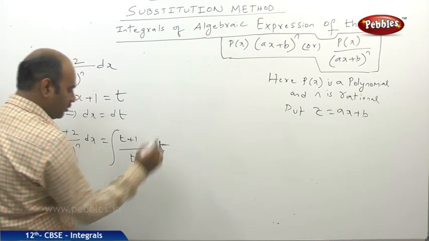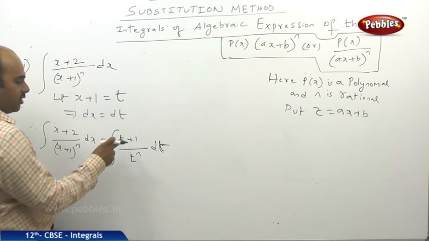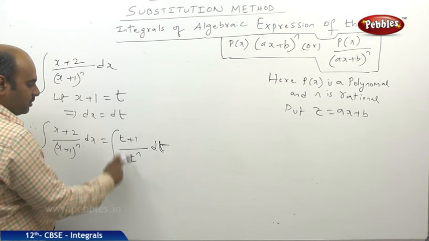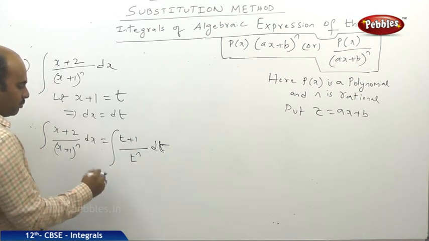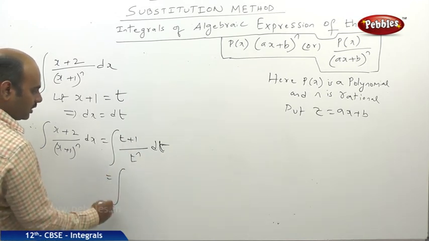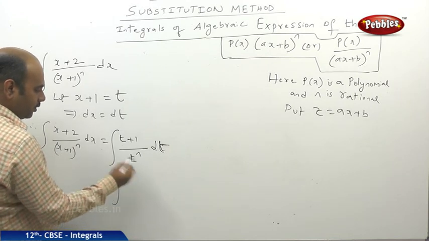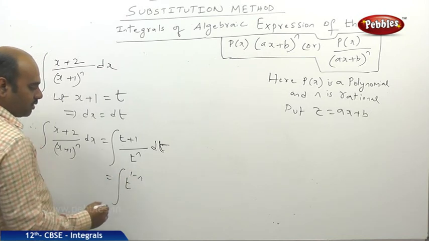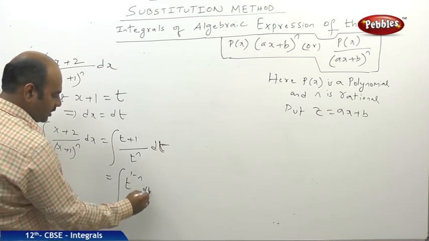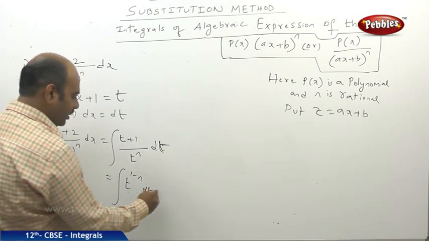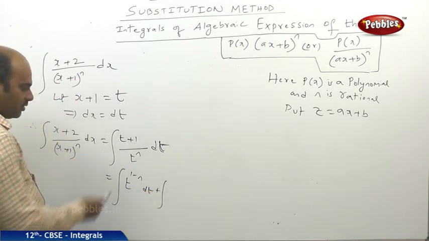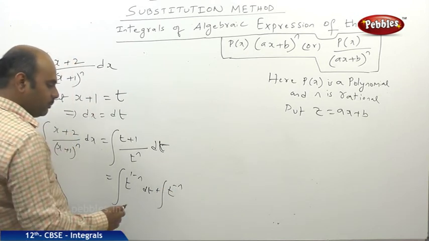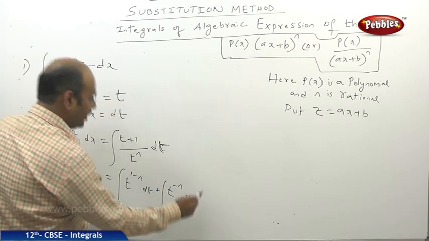Now if you observe carefully, again it is taking the shape (a plus b) by c, which means we need to do a by c plus b by c. So integral of t upon t power n, which I can directly write as t power 1 minus n. I think by this time you are accustomed to the calculations. And 1 by t power n I will write as t power minus n dt.